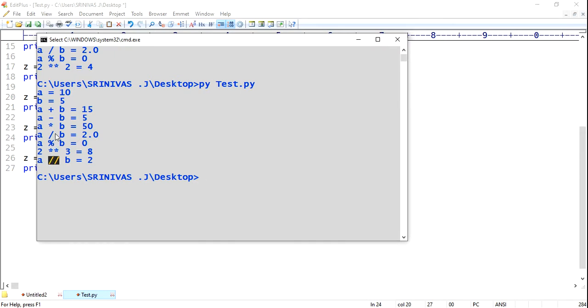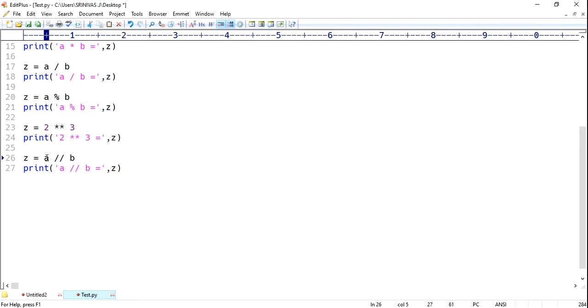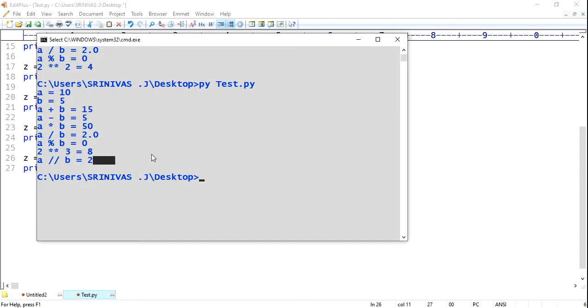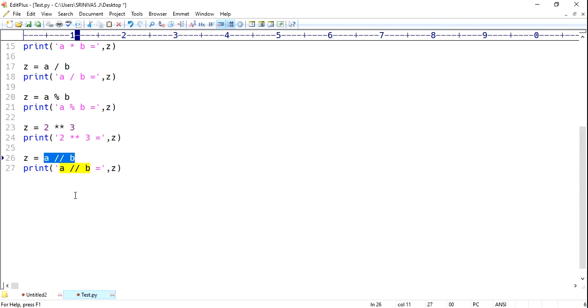Floor division also works like division only, but it will not give a float value if the a value is integer and the b value is integer. If both are integers, then it will give the value as an integer. If any one is float, either a is float or b is float, the value will change. It will give floating point results only.